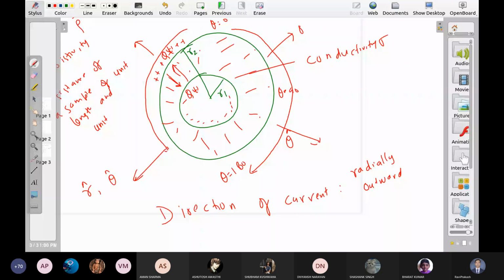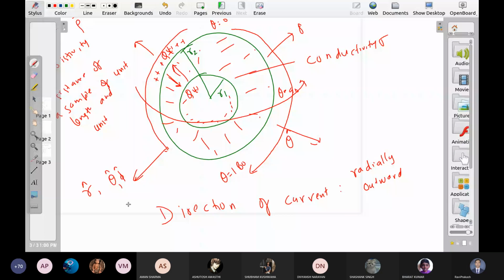So along which direction will be the magnetic field? इसमें से किसके along magnetic field होगा? Is it along r? क्या magnetic field r cap के along है? No, sir, it cannot be along r. Theta?